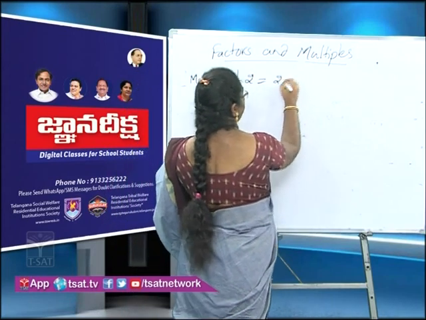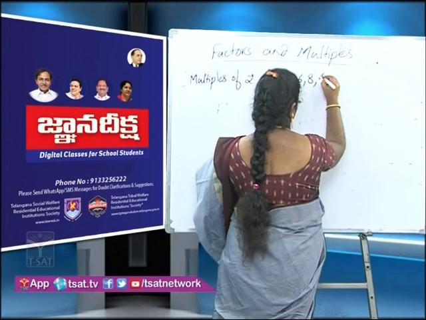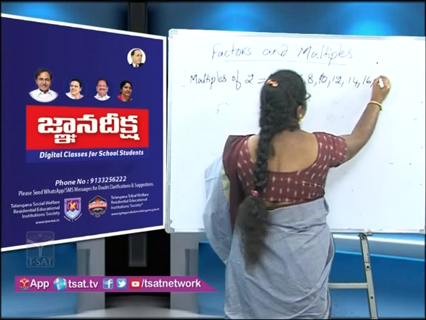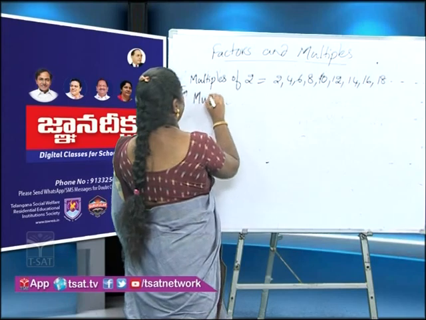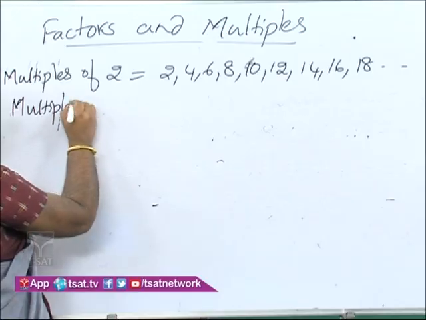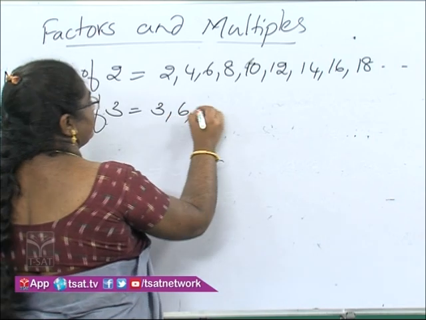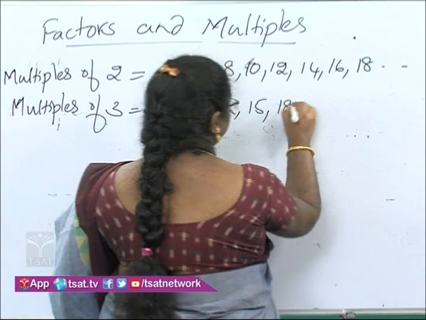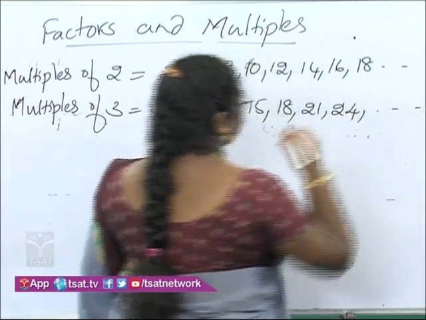There are 2, 4, 6, 8, 10, 12, 14, 16, 18, etc. Similarly, multiples of 3: 3, 6, 9, 12, 15, 18, 21, 24 and so on.